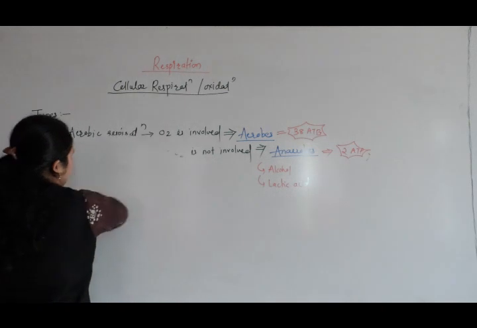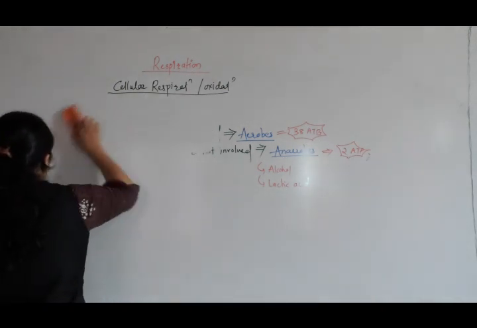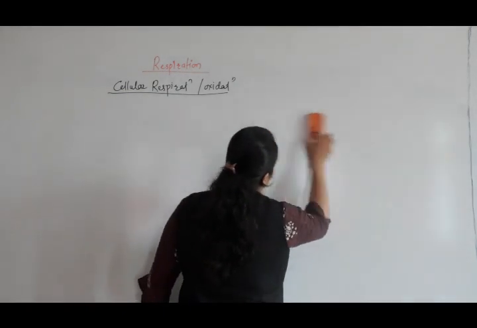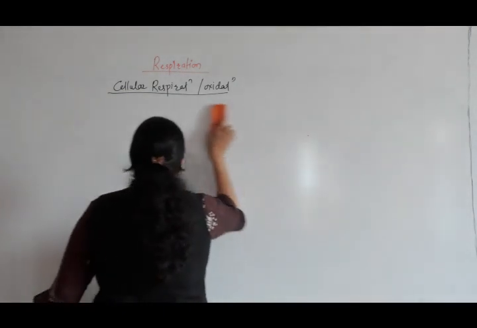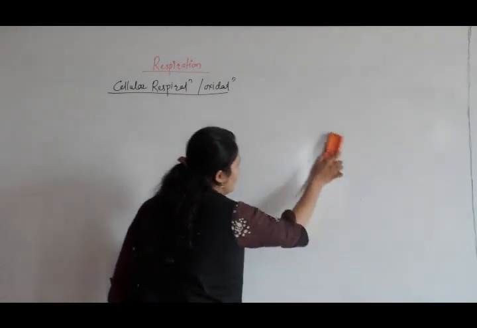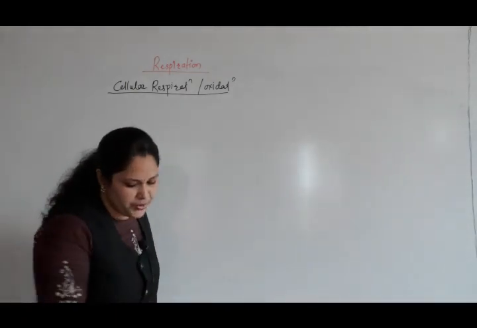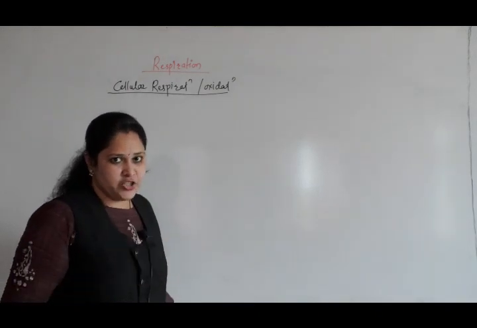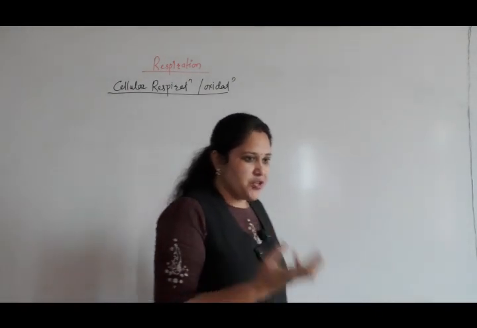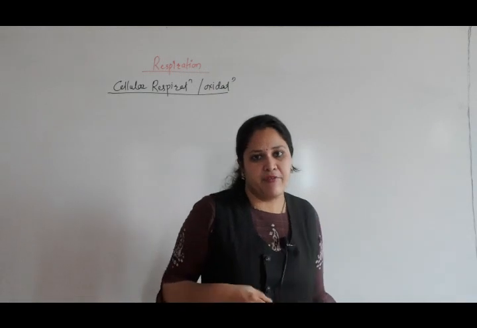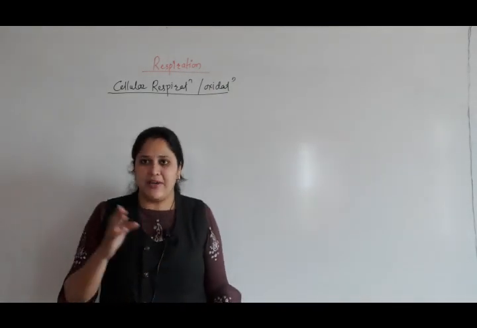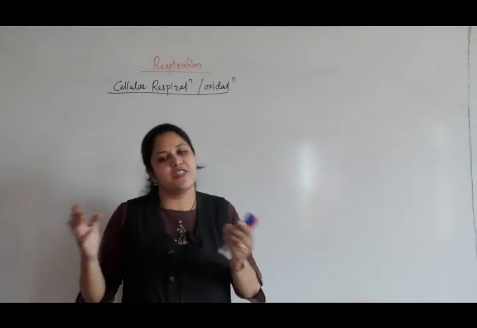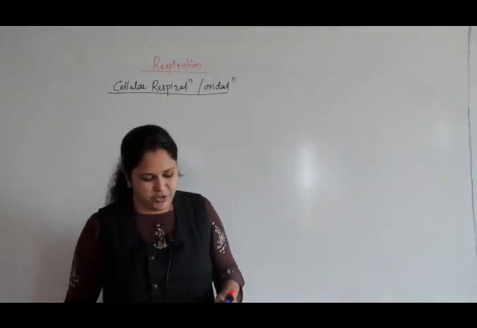Now this is a common process, as I told you. It takes place in each and every cell because every living cell needs energy for survival. So this process is compulsory and occurs in every organism. As I told you, breathing is exchange of gases. The structures are different in different groups of organisms. They vary from group to group. In plants there are different structures, in animals also different structures.